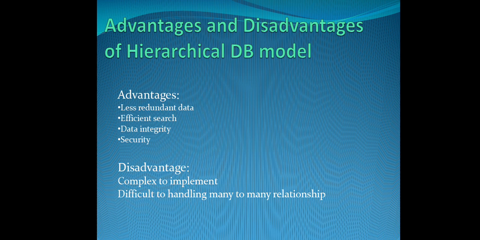The disadvantage is that it is a little complex to implement these concepts in the database, and it is difficult to handle many to many relationships. Usually hierarchical databases perform one to many relationships. One to many relationship means the parent can have many children, that is parent 1 can have many children. But it finds a little difficulty in the many to many relationship.